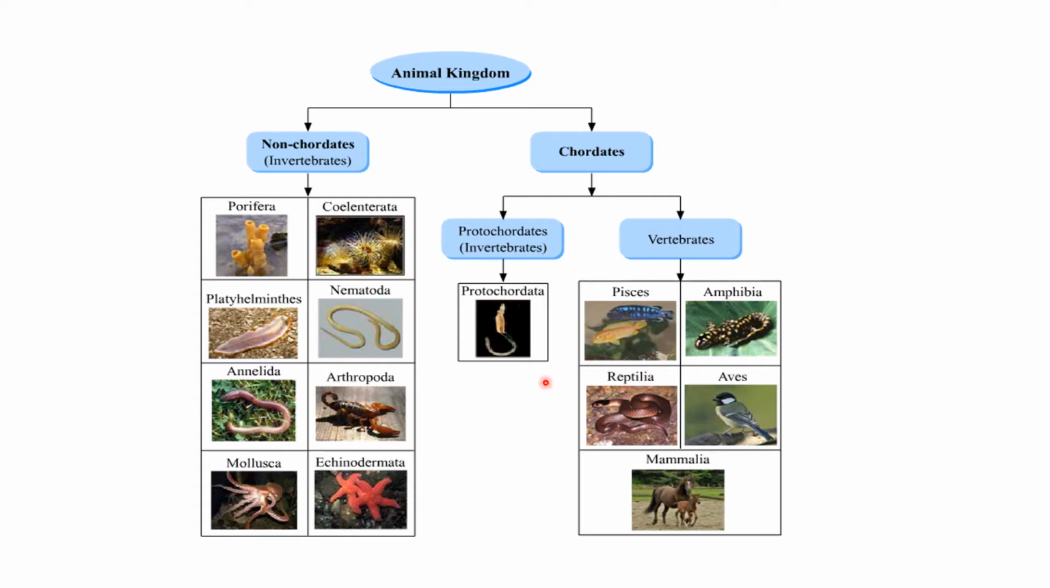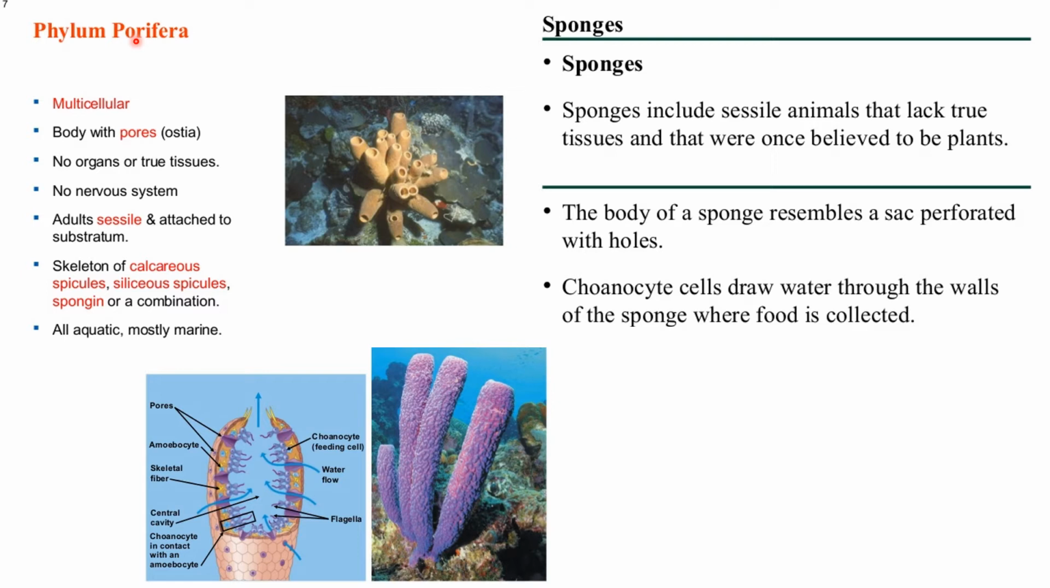So now let's first concentrate on the non-chordates. So now let's first see phylum Porifera. It is a multicellular organism. The body is present with pores which are known as ostia, as you can see over here. There is no organ or true tissue formation, no nervous system. Adults are sessile, that means they are attached to a substrate. That is an attachment of it.